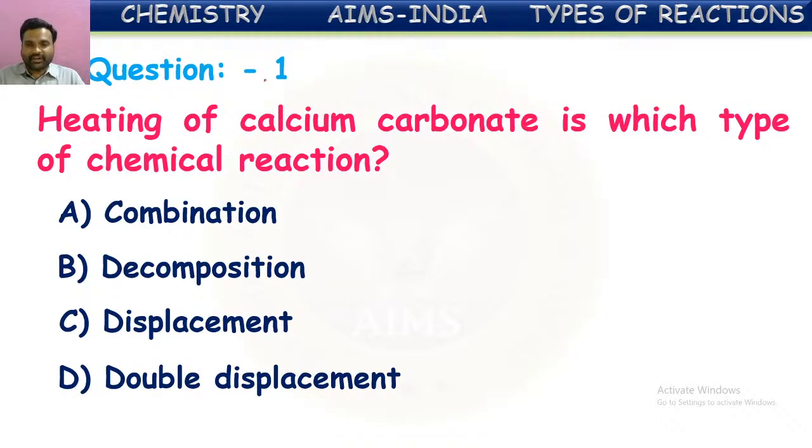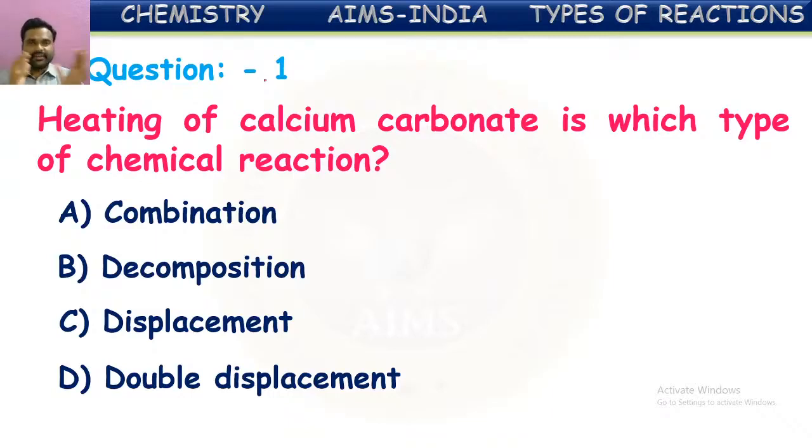Heating of calcium carbonate. So first let us say what happens if calcium carbonate is heated. We know when calcium carbonate is heated, it forms calcium oxide, which we also call quicklime, and carbon dioxide gas. So here calcium carbonate on heating splits into calcium oxide and carbon dioxide.